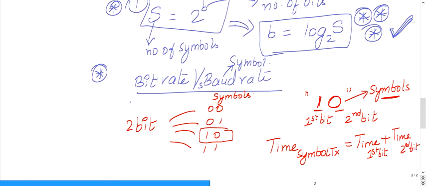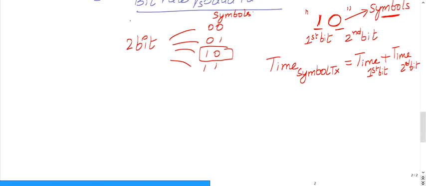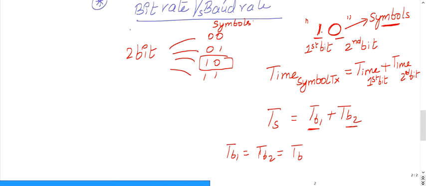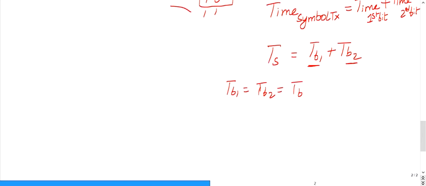I can write it as TS, the symbol duration, which is the first bit duration plus the second bit duration. Suppose the bit durations of the 1 and the 0 are the same, so let me assume TB1 equals TB2 equals some TB. Then the symbol duration is 2 times the bit duration.